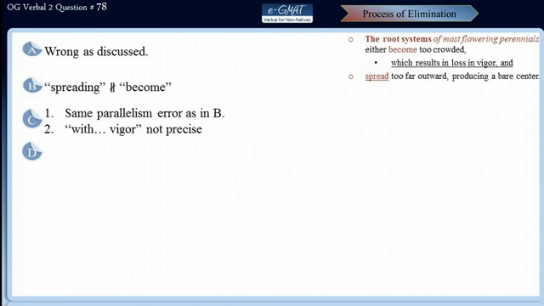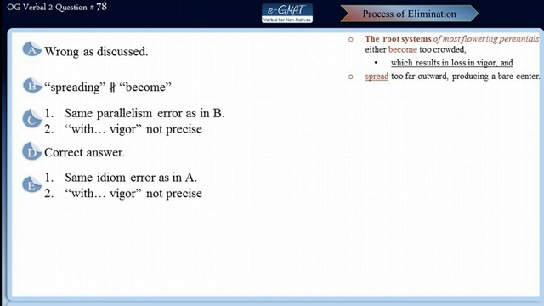Well, choice D is the correct answer because now the idiom error has also been taken care of, and which results have been turned into resulting, the verb-ing modifier that is clearly presenting the effect of the preceding clause. Let's take a look at choice E now. Well, choice E is not correct because firstly it repeats the same idiom error as in choice A, and it also repeats the same prepositional phrase error as in choice B. So as we found out earlier, choice D is the correct answer.